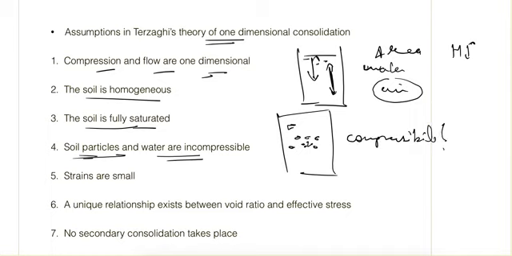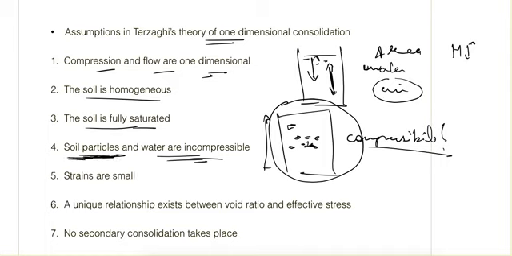But why are we saying it is incompressible? Because the compressibility of these particles compared to the compressibility of the soil mass as a whole is very small. It won't matter if we say the soil particles are incompressible, because the compressibility of the soil mass as a whole is much larger. So we are interested in the compressibility of the soil mass as a whole.